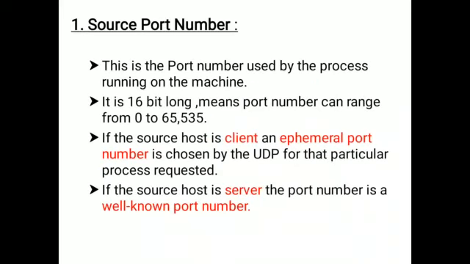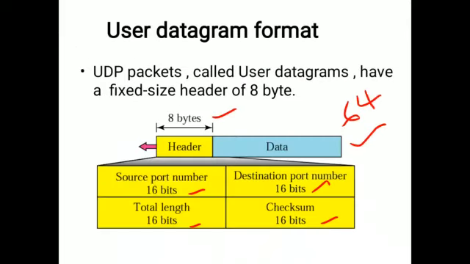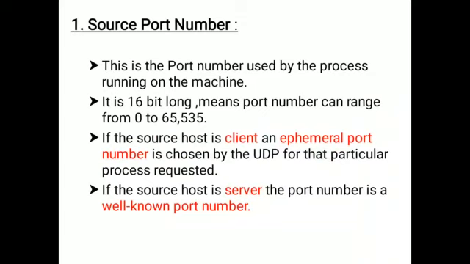Now see what is source port number. Here we have four different things: source port number, destination port number, total length, and checksum. We'll see one by one. What is this source port number? The source port number is the port number used by the process running on the machine which is ready to send the data.